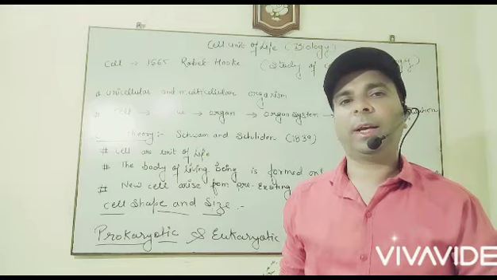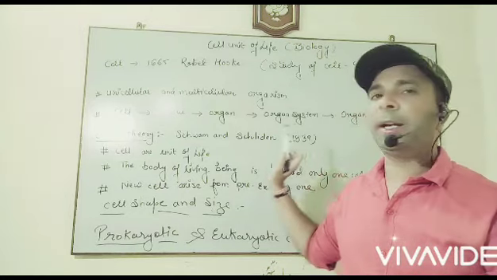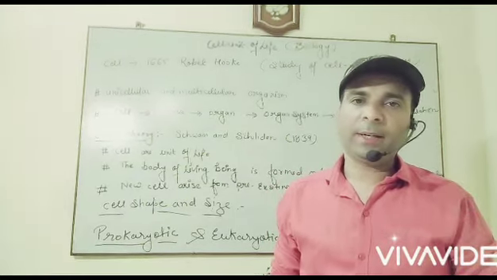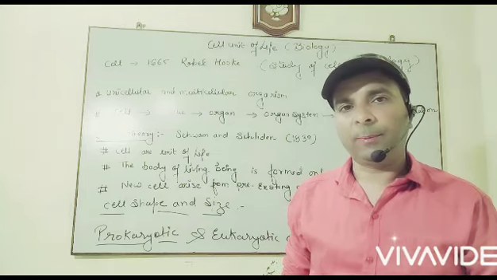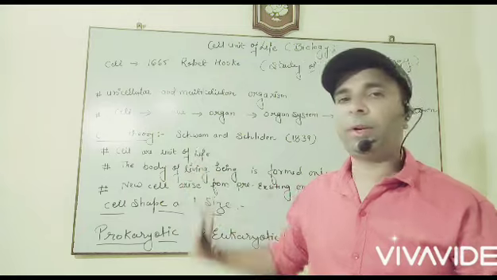The theory is known as the cell theory. Okay, 1839 में श्वान और श्लाइडन ने सेल को स्टडी किया, उसके ऊपर अपने postulates दिए. What are the postulates? The cells are the unit of life.